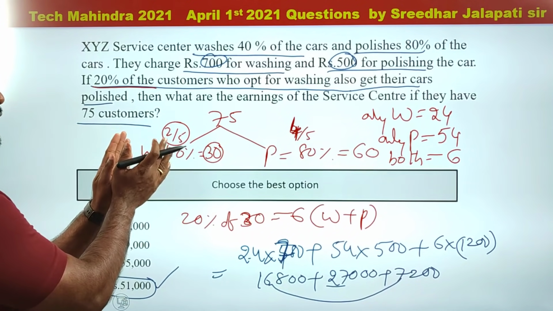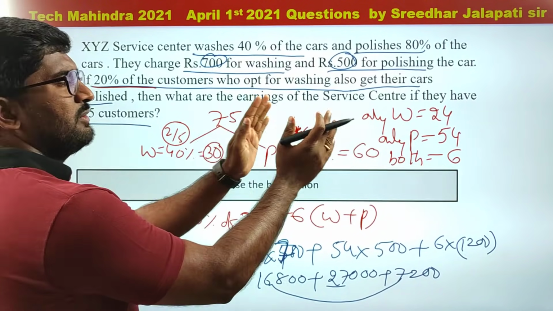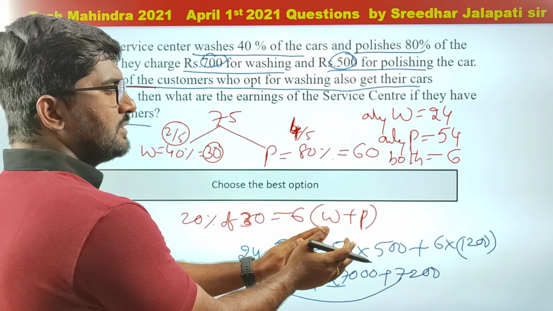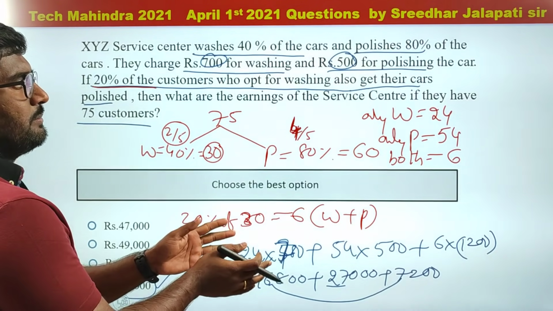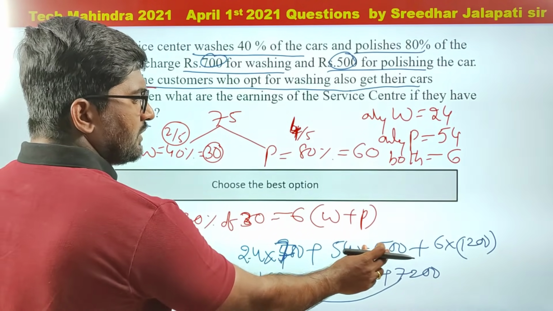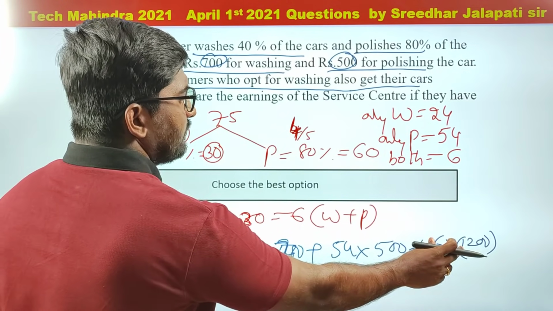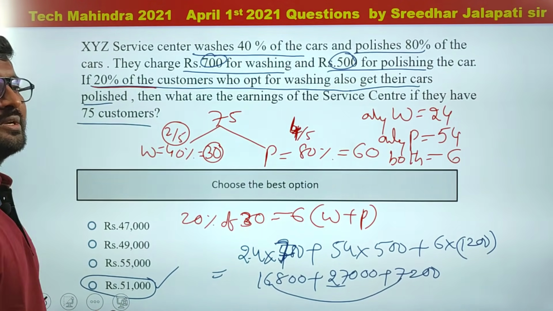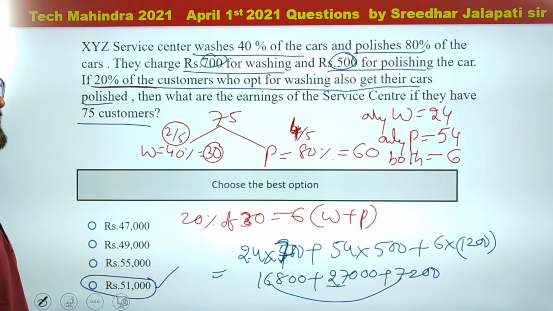It's very simple. You just have to find out how many are given for washing, how many for polishing, how many for both, and then calculate the money. We are given 700 for washing for each customer, 500 for polishing from each customer, 1200 for both polishing and washing. Right? So the answer is 51,000.